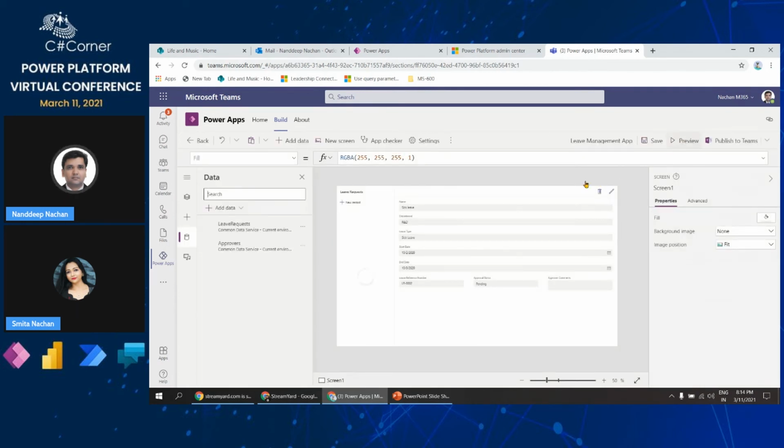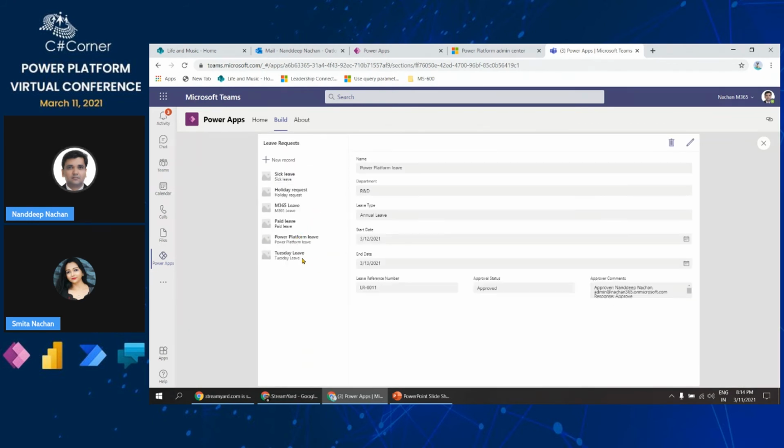So for example, if I click preview now and go to that specific leave, which is LR0011, here we see all of the leave status which is approved, and these are the comments that we have put in. I know that this text box is very much low to read for you, but I can read it for you. The leave is approved, and here we have the approval details and when it was approved. So one thing is good, we are able to do it right within Microsoft Teams. I never opened the Power App portal or Power Automate portal separately, but right within the context of Microsoft Teams, we are able to do that.